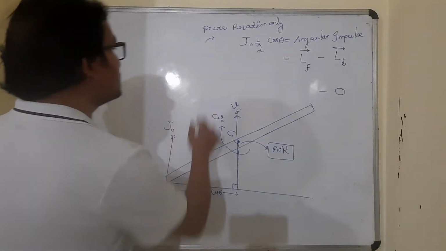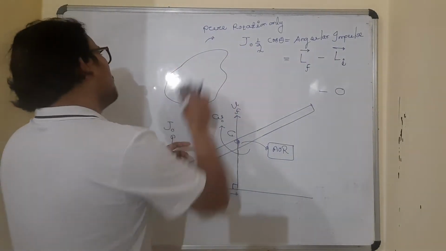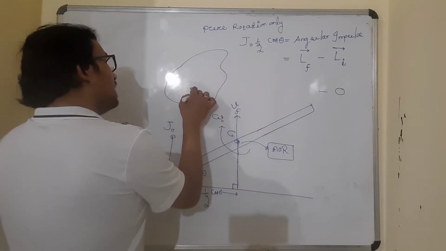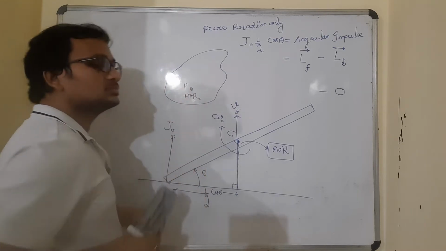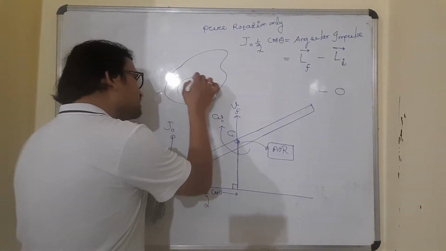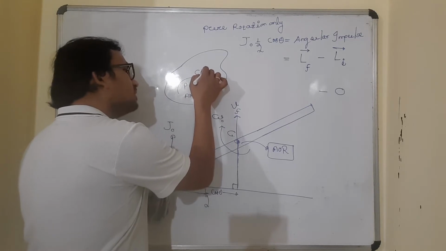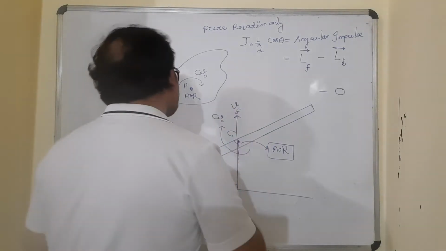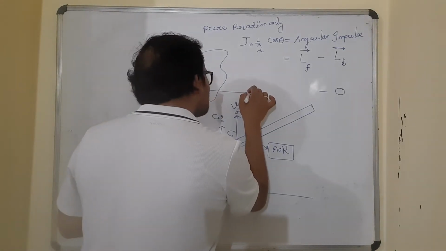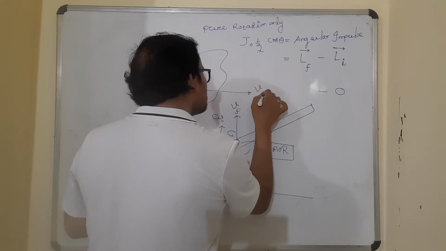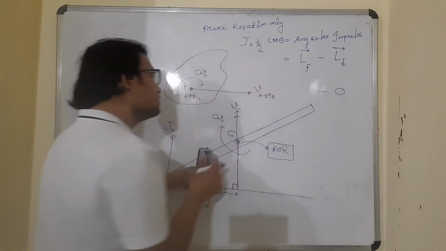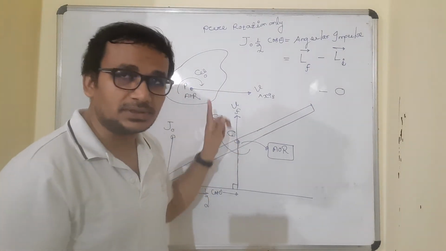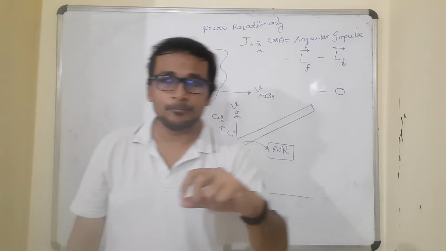When I spoke about pure rotation, I take a body and fix one point. That fixed point will be the axis of rotation, and about this fixed point the body has some angular velocity. And now this axis of rotation is also imparted some velocity, let's say V axis. Earlier, the axis of rotation was fixed and the body was rotating about the axis with angular velocity omega. Just get the difference. Very clear, very simple.